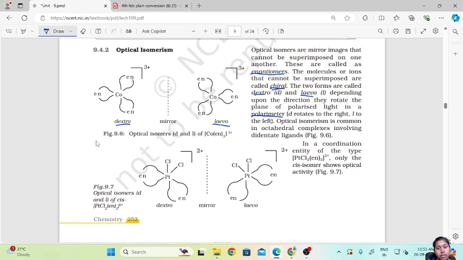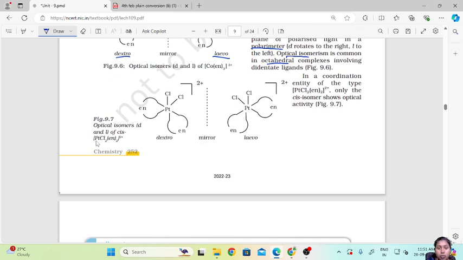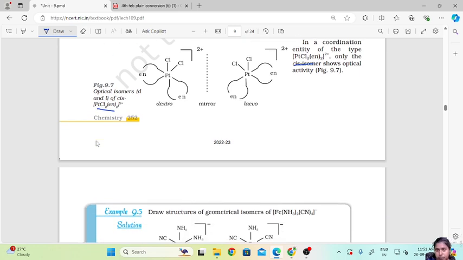Now, optical isomerism is common in octahedral complexes involving bidentate ligands. In a coordination entity of the type [PtCl2(en)2], only the cis isomer shows optical activity. Here only the cis one shows optical isomerism, whereas trans doesn't show optical isomerism.